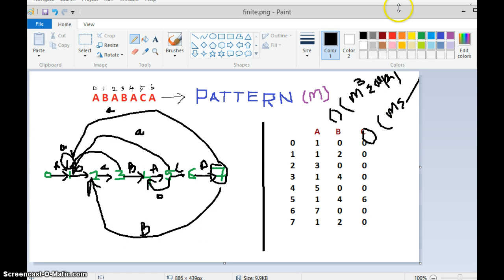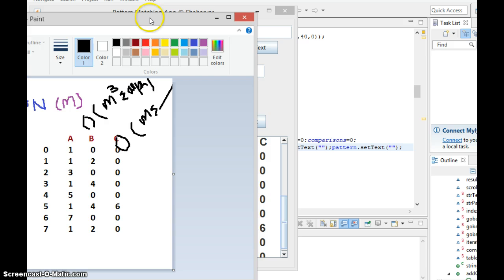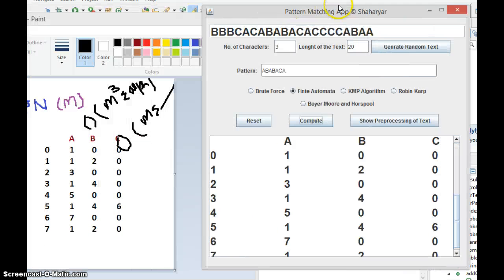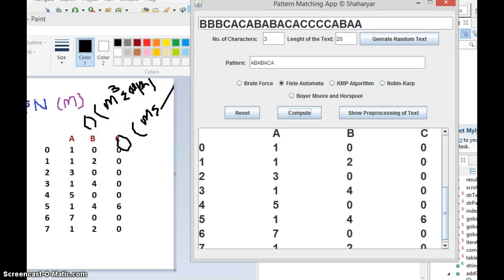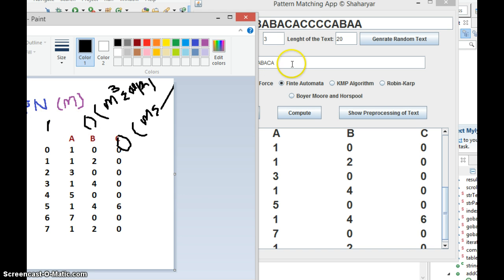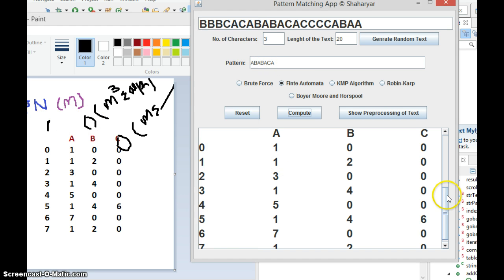Wait a minute. I just adjusted the screen for you so you can easily make it out. See, 0, 1 for state 0. If we get an A here, well and good, we go to state 1. If we get a B as the first character of the match, we are in state 0. In the case of C, we again get A. So the state table is the same.